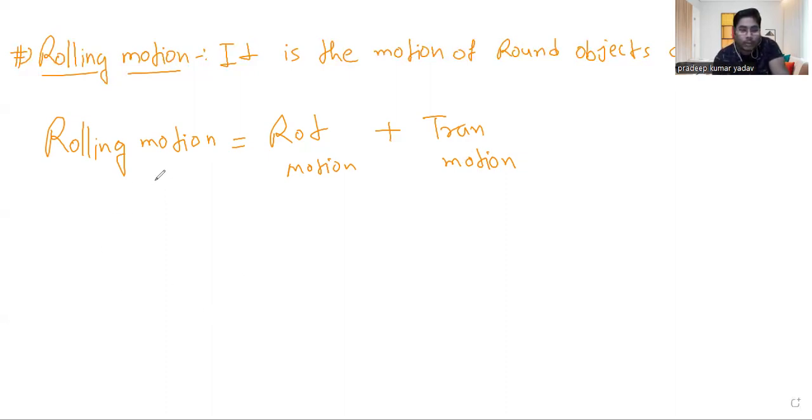Let me show you with an example, then you will get a clear idea about that. I'm going to take a Hughes wheel, right? This is a Hughes wheel. Let me make it more clear.